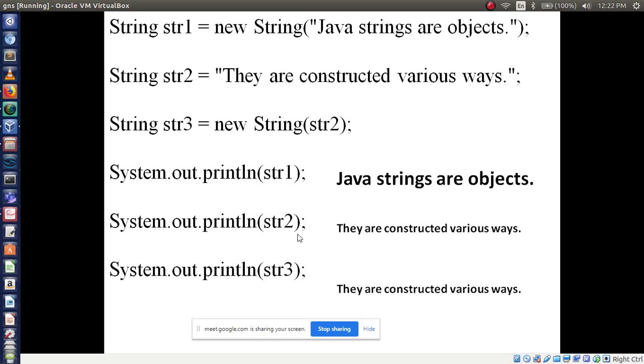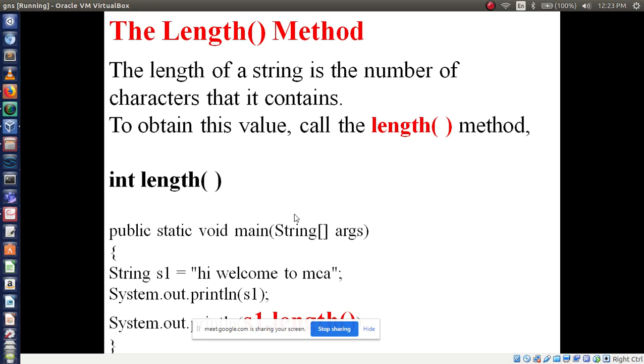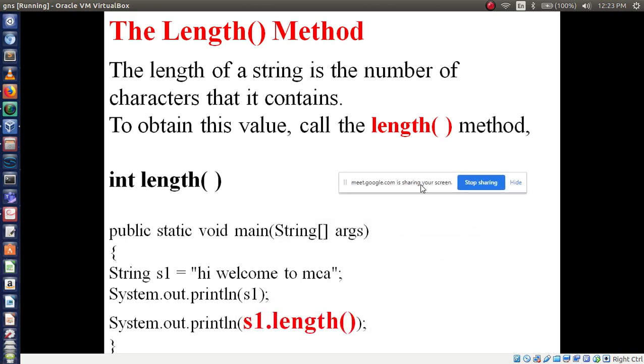Very good. Okay, so this is about a string constructor. Now another one is the length method. Have you used this method? Yes, in the array concept you have used this method, right? Length. Yeah, the same keyword we are also using in string.